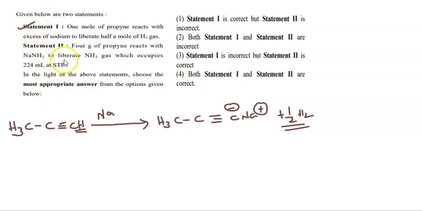Now if you go for statement 2: 4 grams of propyne reacts with NaNH2 to liberate NH3 gas, which occupies 224 ml at STP.